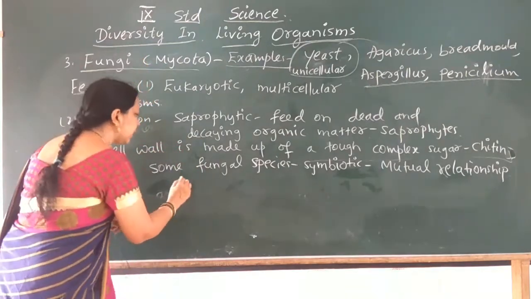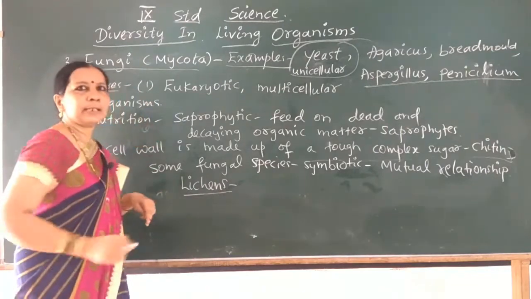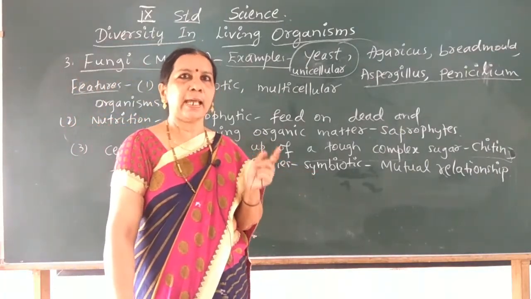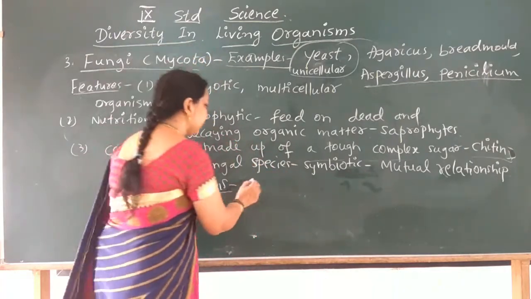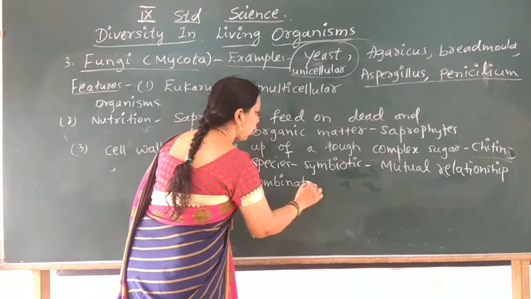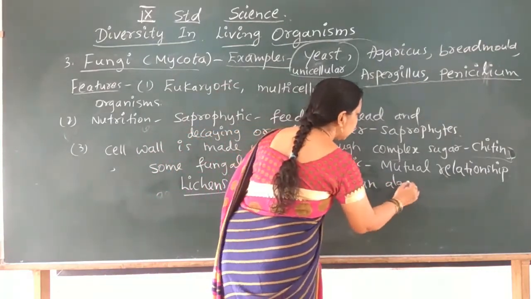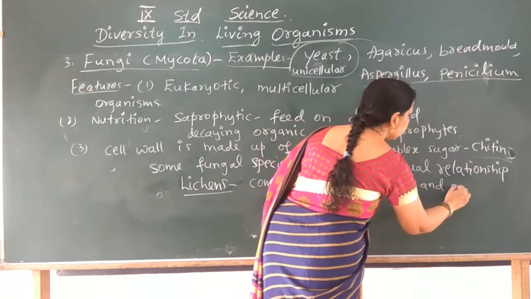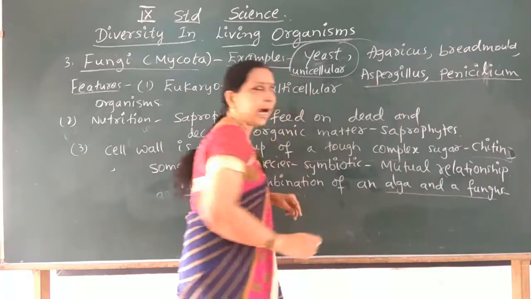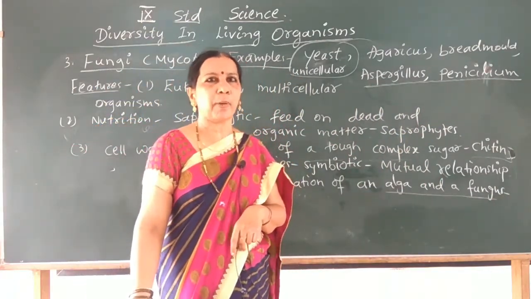For example, lichens. Lichens are a combination of two organisms, an alga and a fungus. The alga has chlorophyll and prepares food.